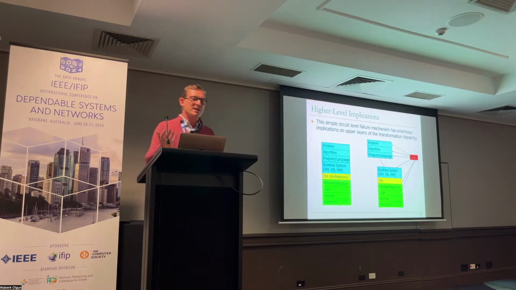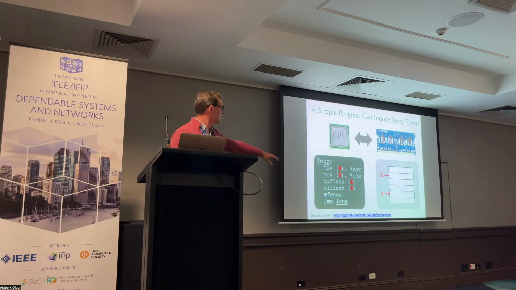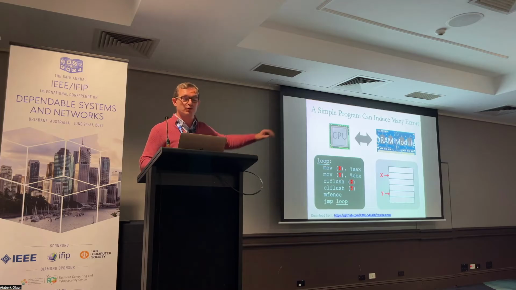Okay, so if such a bit flip happens in a real memory system, now you have a huge implication on the higher level of the software because the data structures are immediately corrupted, right? And this could actually lead to a lot of issues. When we actually wrote the paper, we also released the source code, which many works improved on later.